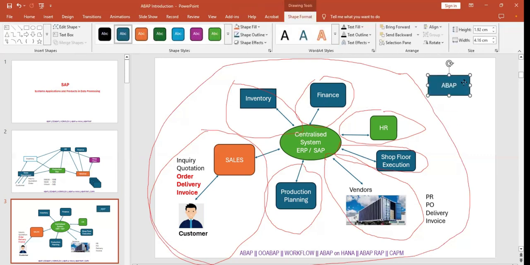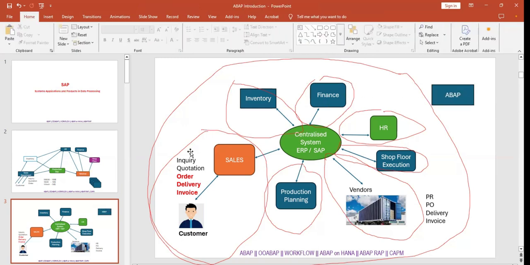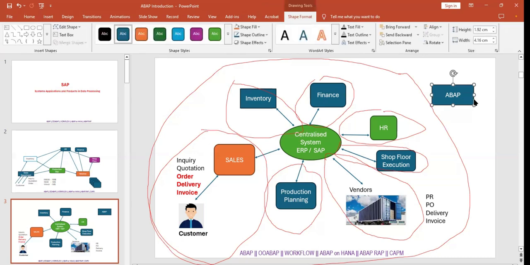Every module needs ABAP. Whether it is SD or finance or HR or PP, everyone interacts with the ABAP team, because our entire SAP software is built by ABAP coding only. If you are running SAP software, the backend ABAP code is running. Is this clear?